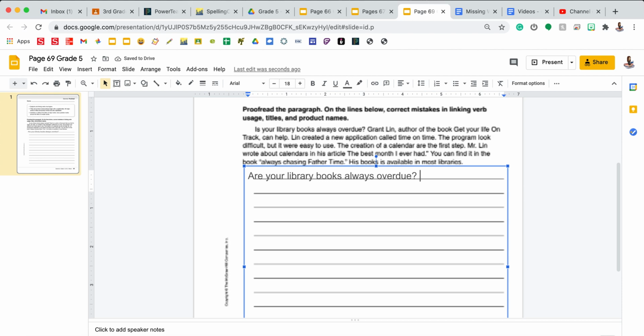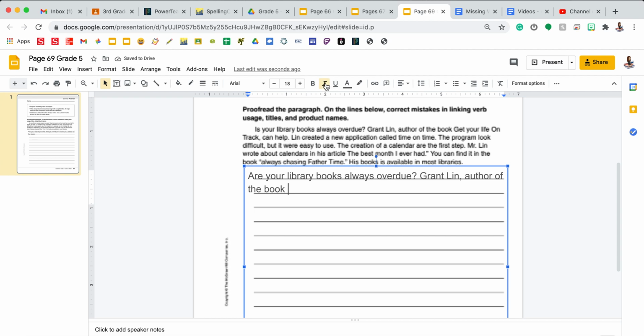Grant Lynn, author of the book Get Your Life on Track, can help. I noticed that there is a mistake in a book title. It does not have the correct capitalization, and it also needs either underlined or in italics. So the G needs to remain capitalized.